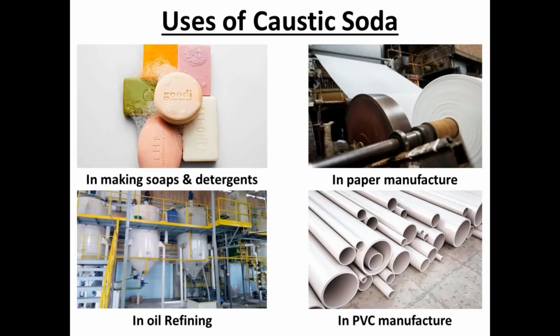Next are the uses of caustic soda. Caustic soda is used in making soaps and detergents. It is also used in paper manufacturing, in oil refining, and lastly in PVC manufacturing.